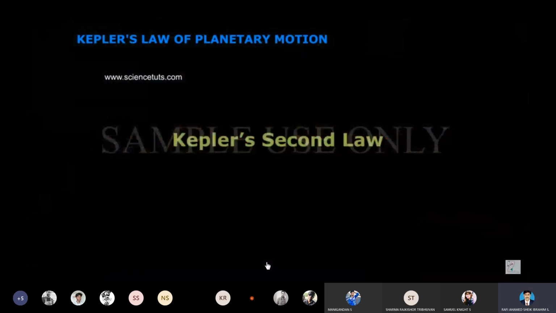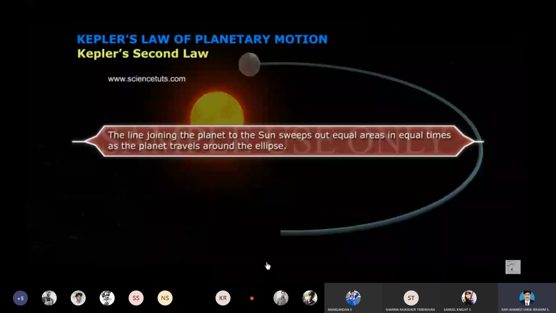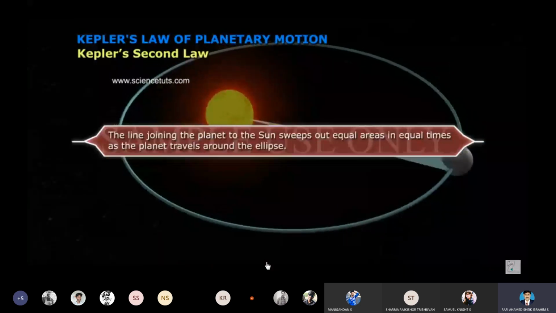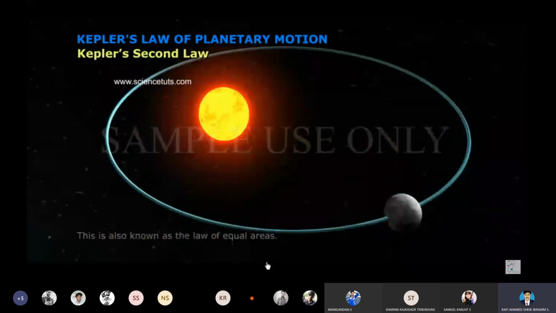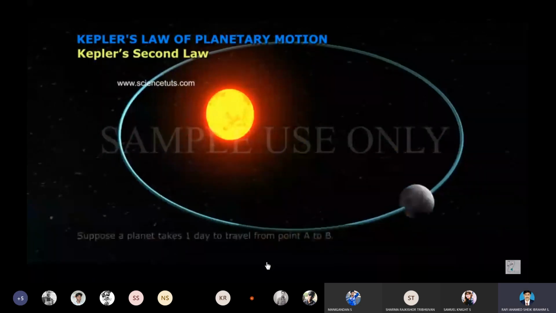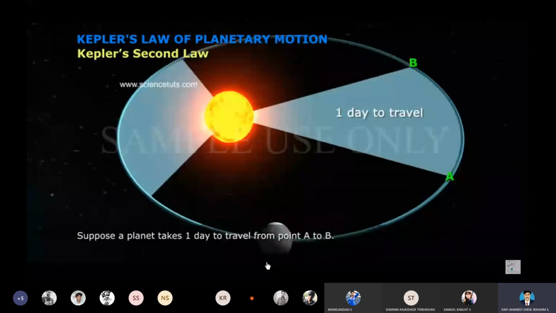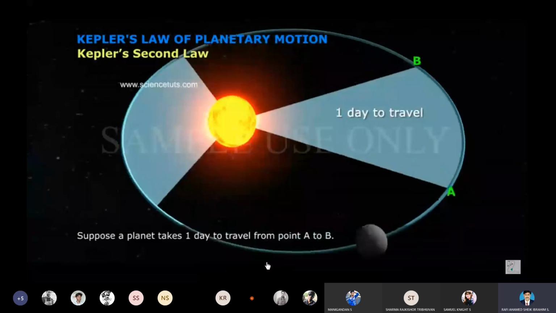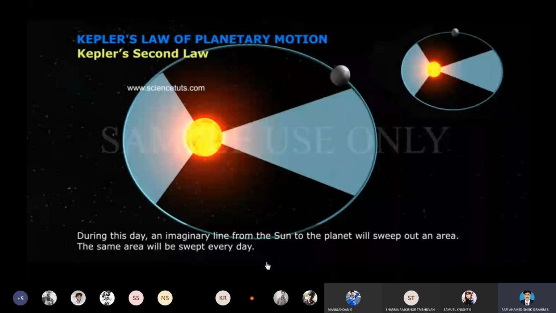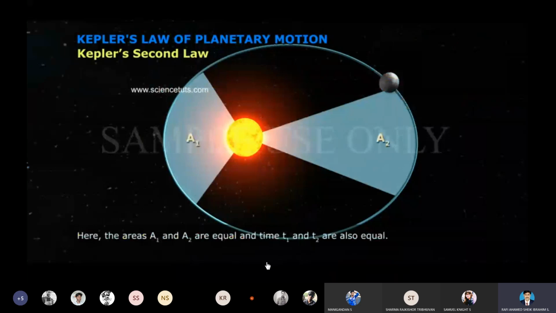Kepler's second law. The line joining the planet to the sun sweeps out equal areas in equal times as the planet travels around the ellipse. This is also known as the law of equal areas. Suppose a planet takes 1 day to travel from point A to B. During this day, an imaginary line from the sun to the planet will sweep out an area. The same area will be swept every day. Here, the areas A1 and A2 are equal and the times T1 and T2 are also equal.